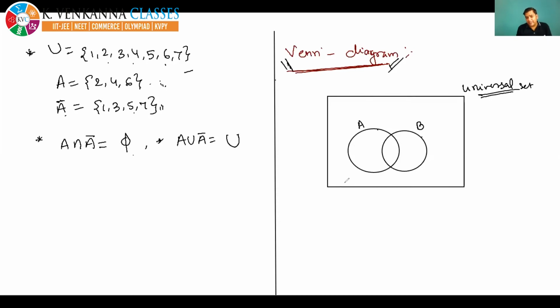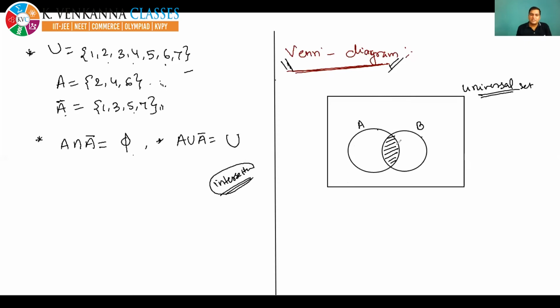Now, one by one, in the same Venn diagram, I am drawing the intersection of two sets. Now remember, what was the meaning of intersection? Intersection means all elements which are present in A and B both. So see, these are the elements in which I have shaded the portion.